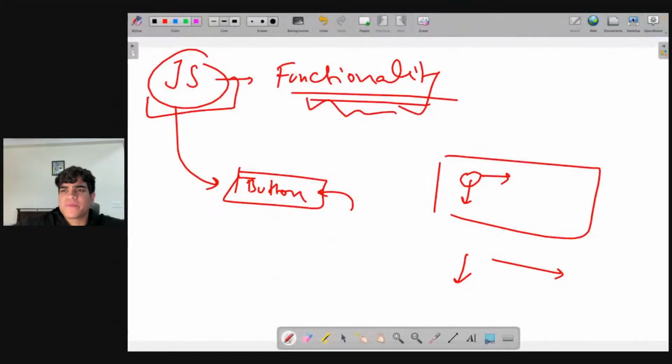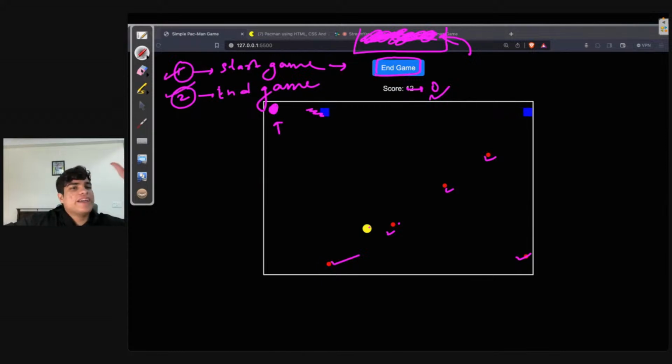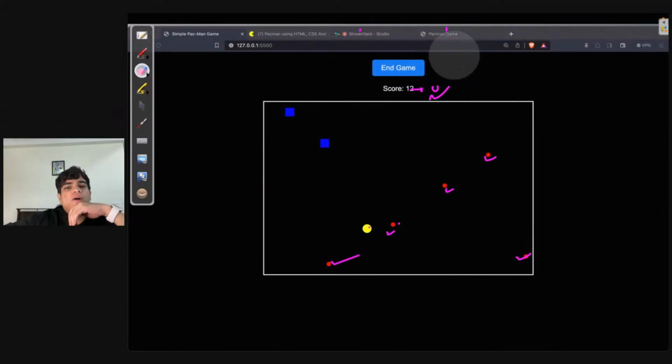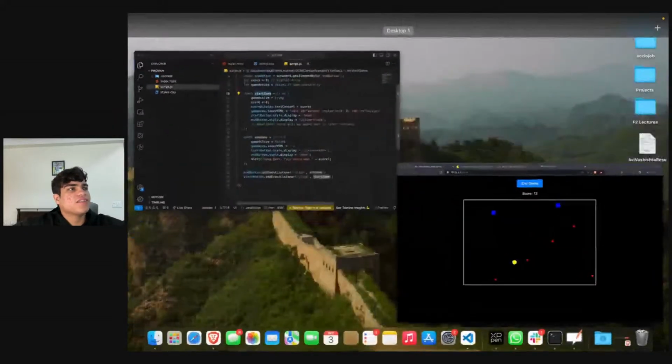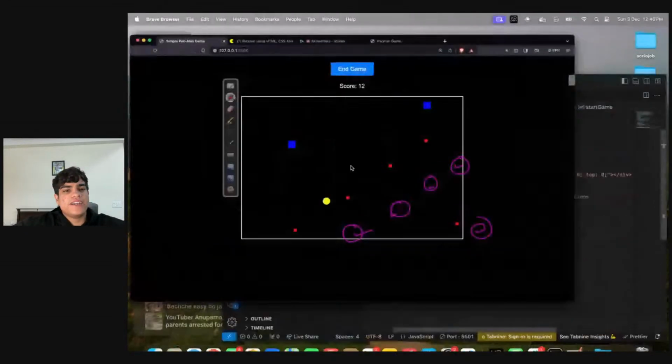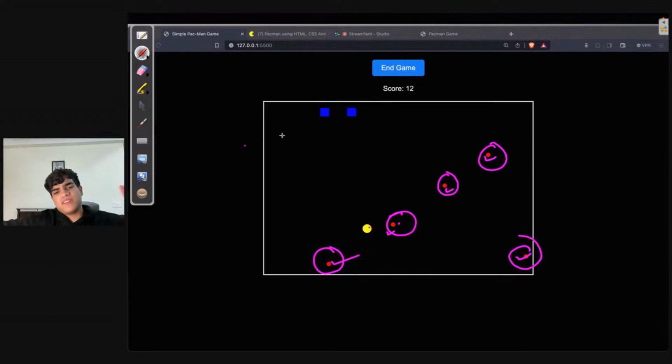Let's think about it. Once these two things are done, game starting and game ending, right? Let's talk about the next part. I think the next part should be to first randomly generate these food items. Yes, what do you guys think? To randomly generate these food items? Okay. So what we can do is, you can either create these items or we can work on the moving of this.